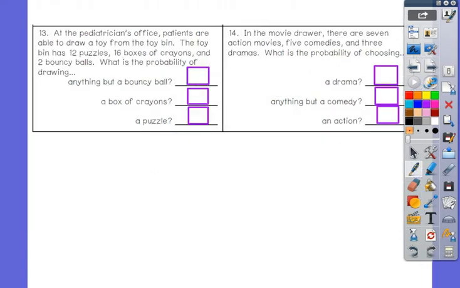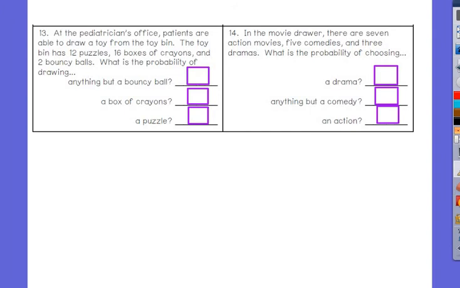13. At the pediatrician's office, patients are able to draw a toy from the toy bin. The toy bin has 12 puzzles, 16 boxes of crayons, and 2 bouncy balls. What is the probability of drawing anything but a bouncy ball?